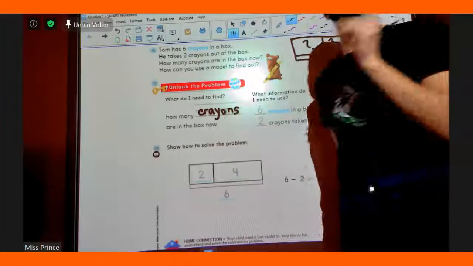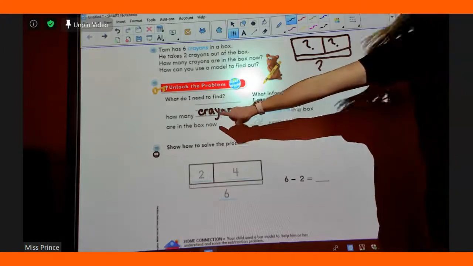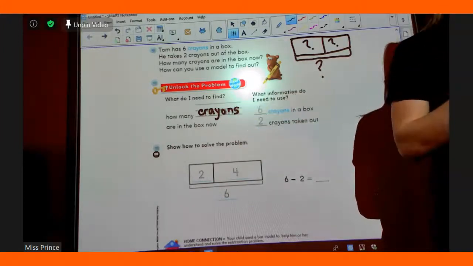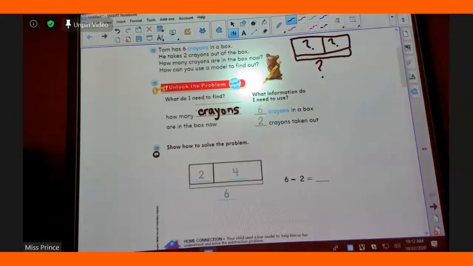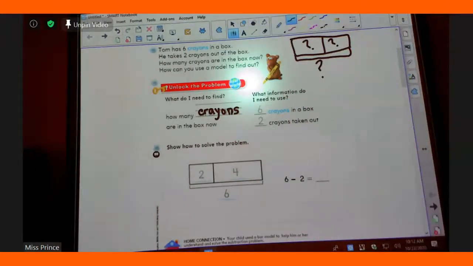So if Miss Prince is writing, you can write. If Miss Prince is not writing, I don't want you guys writing. So I just wrote, so Liam, that means you should be writing. I don't got a pencil. Okay. 87. Mm-hmm. Keep going. Again. Can we put our pencils down? Yes, please. Put your pencils down. I put it down.